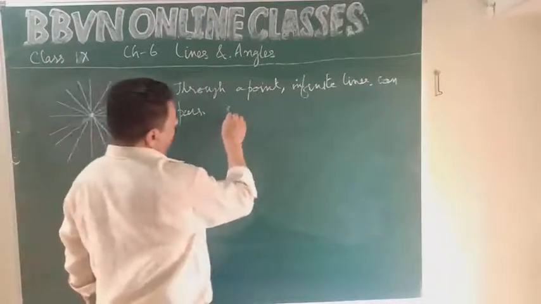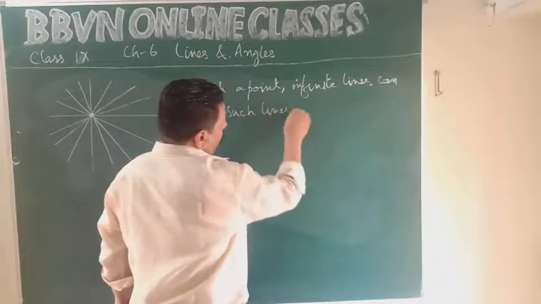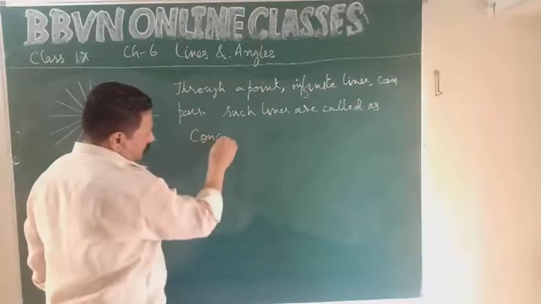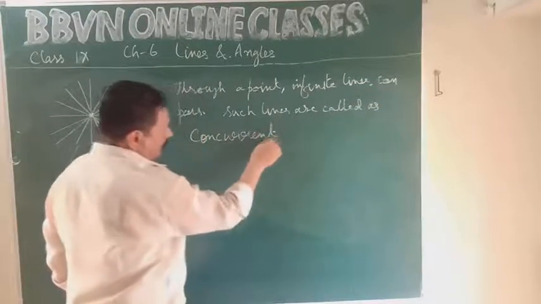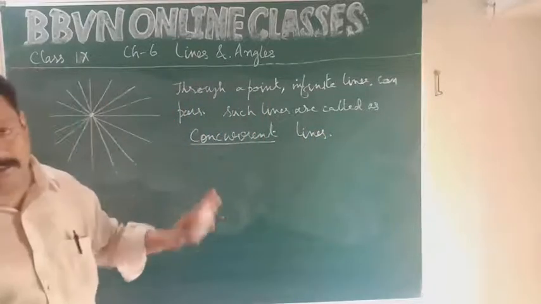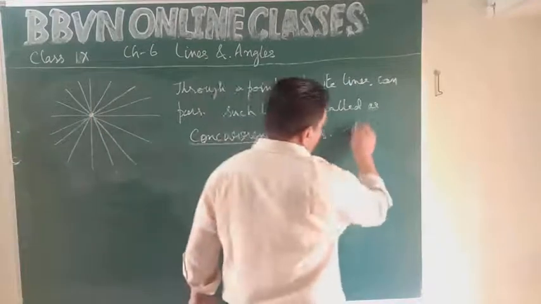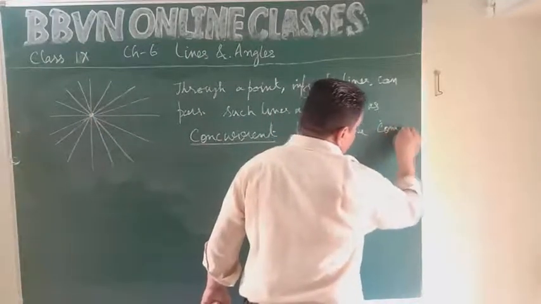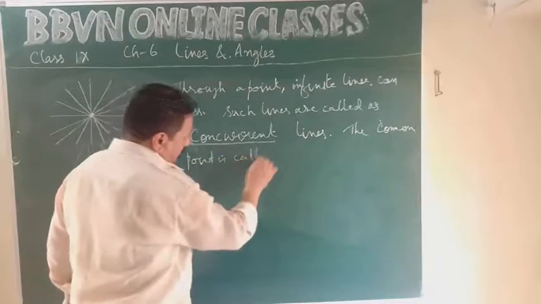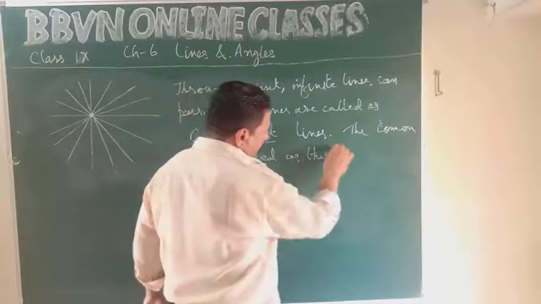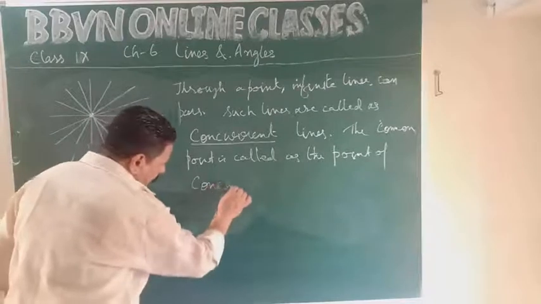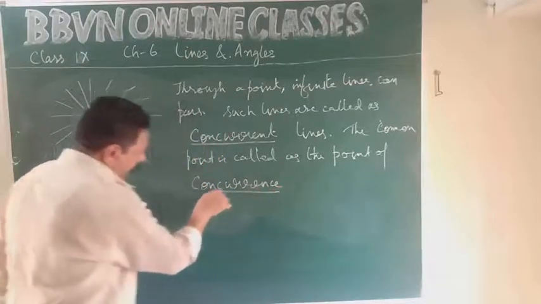Such lines are called concurrent lines, and the common point is called, not point of intersection, the point of concurrence.